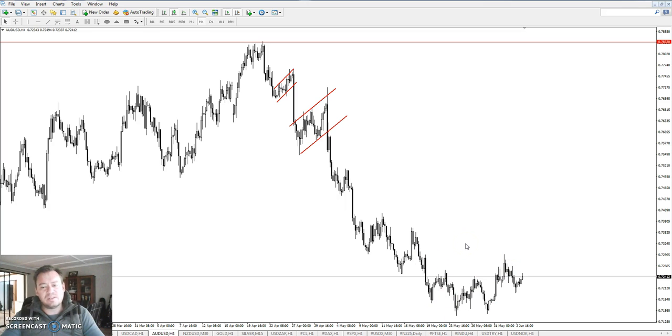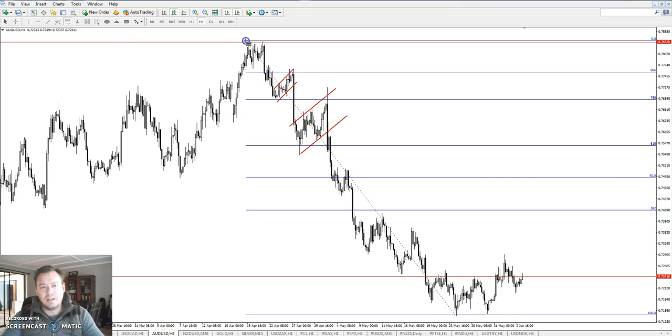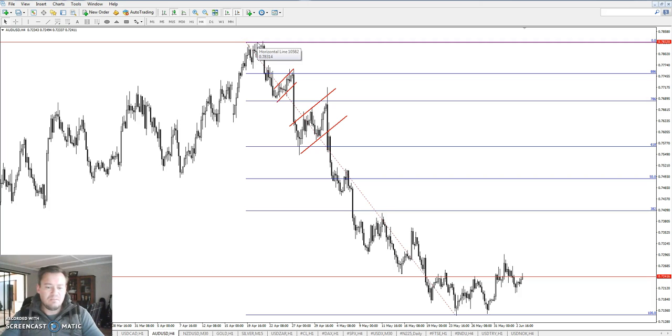Down there at the bottom, many will see this as a double bottom head and shoulder pattern. I can agree with that. Other guys will look at it and just say it is a double bottom. So how do we trade this? We put a trend line or a horizontal line there on the double bottom, and we can see that the market is now breaking higher. This is most probably a shorter term bottom for the market to go up to correct this downward movement, as it's been declining from the end of April, the 22nd of April. It's been declining in one shot and now is probably in for some sort of correction.